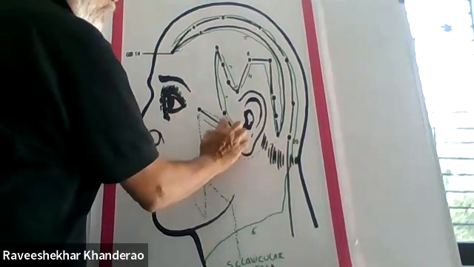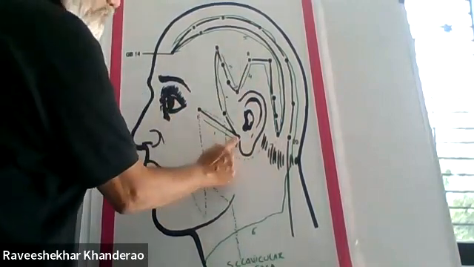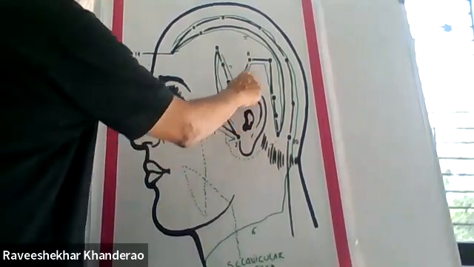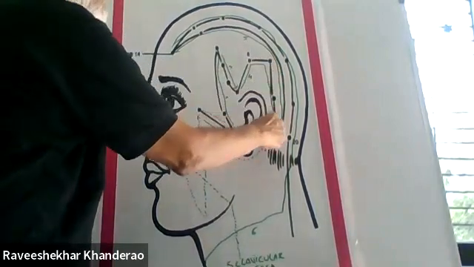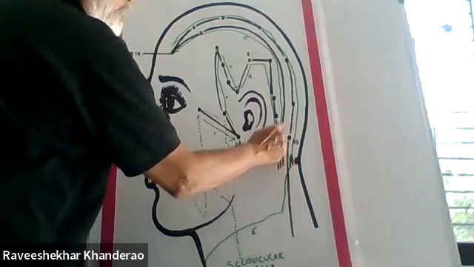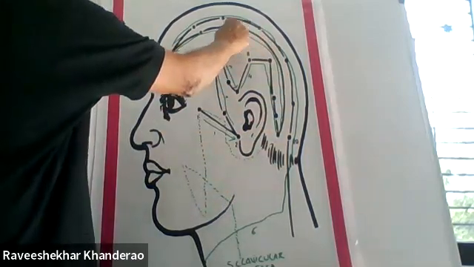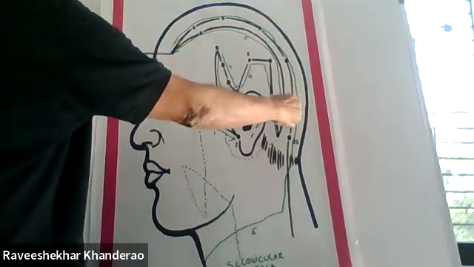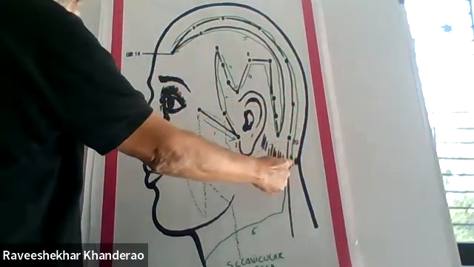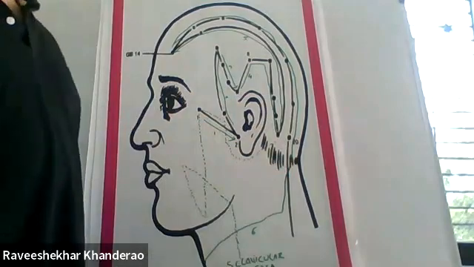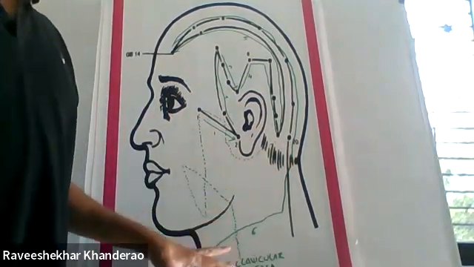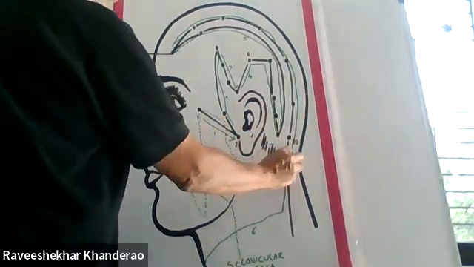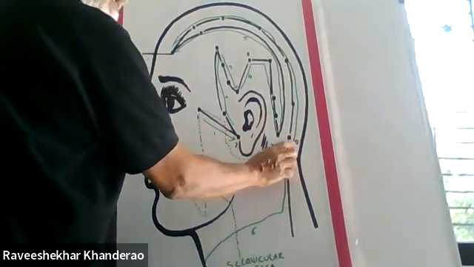This is the first path. This is the second path. This is the third path. The fourth path, and the fifth path goes around the head like this. And the sixth path comes here and ends at the nape. Are you all understanding? Yes. It ends at the nape, Gallbladder 20.